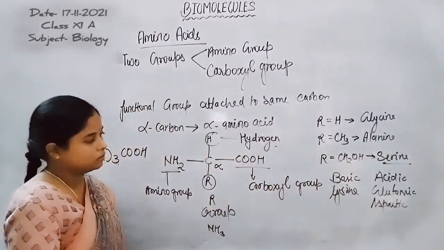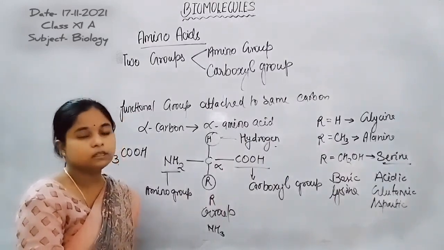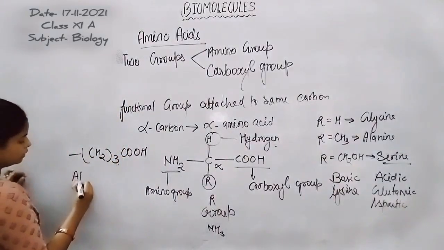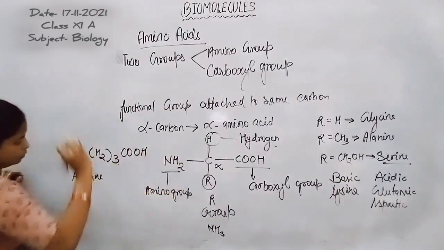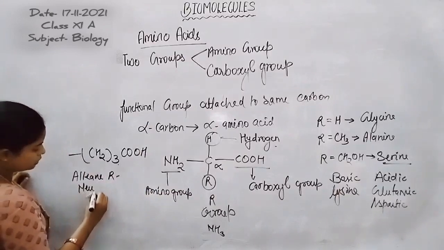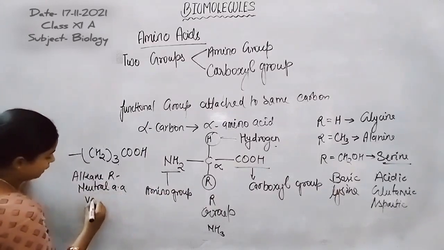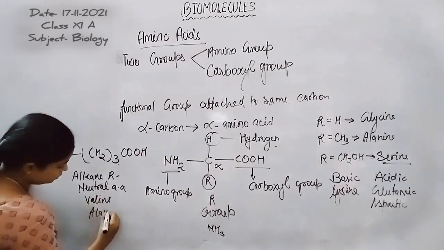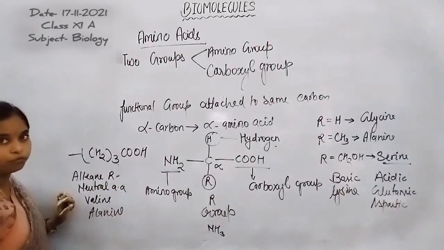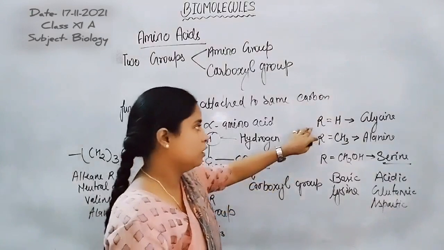Now next is non-polar amino acid or neutral amino acid. Glycine, valine, these have an alkane present in the R group, so those are neutral amino acids, like valine, alanine, glycine, etc. Now non-polar is glycine, because no alkane is present.